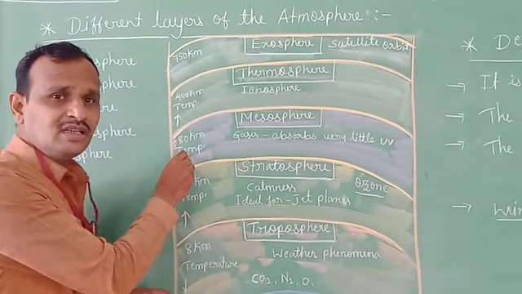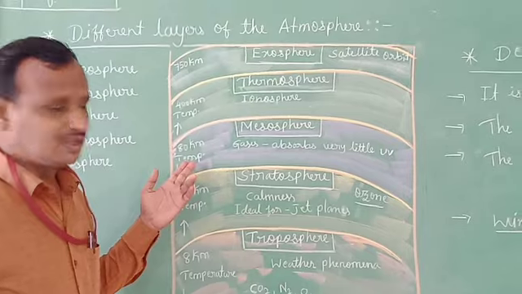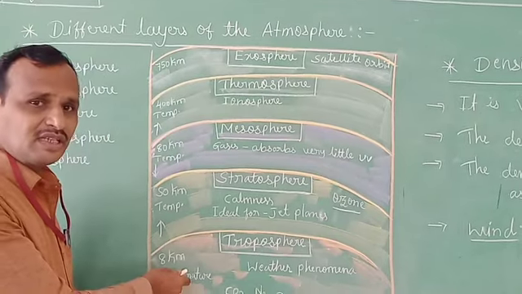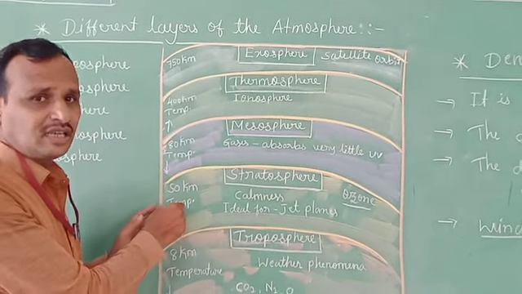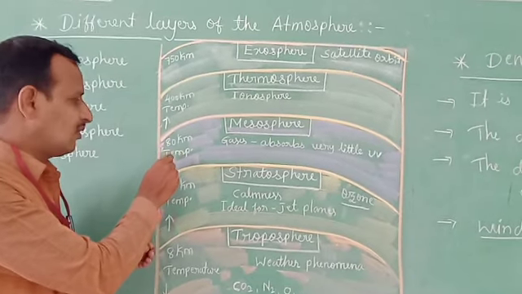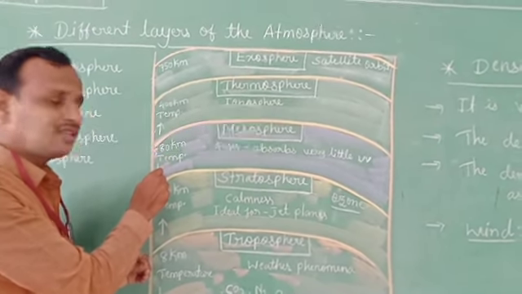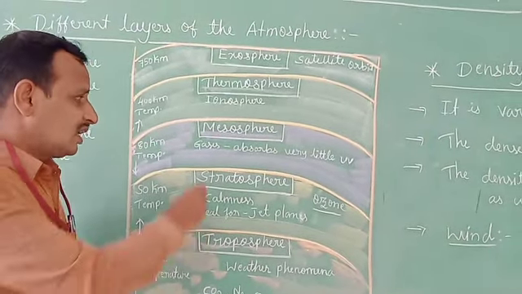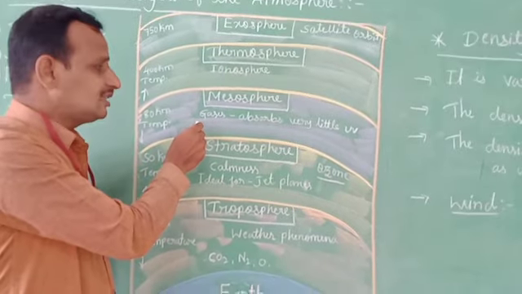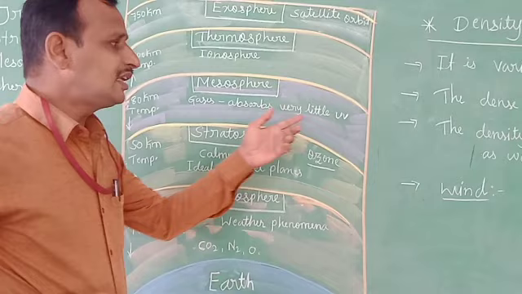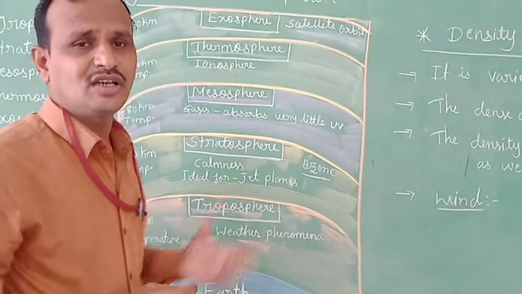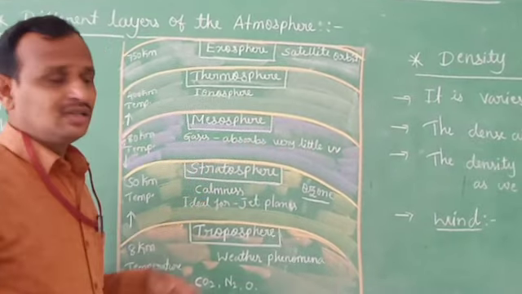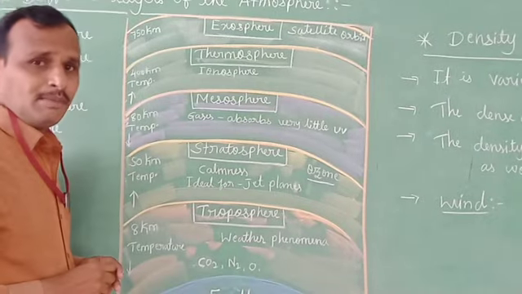And here temperature decreases with high altitude. Children, in one layer the temperature is increasing, in another it is decreasing, and in another it is increasing. And again in this layer, temperature decreases with high altitude and it extends up to 80 kilometers. In this layer, the gases absorb very little ultraviolet rays from the sun. So this is the detail about the mesosphere.